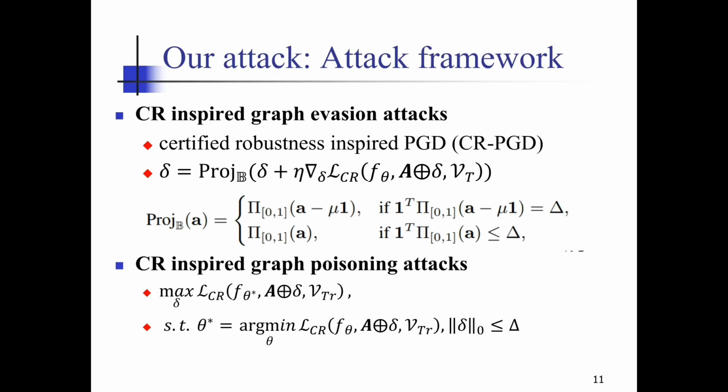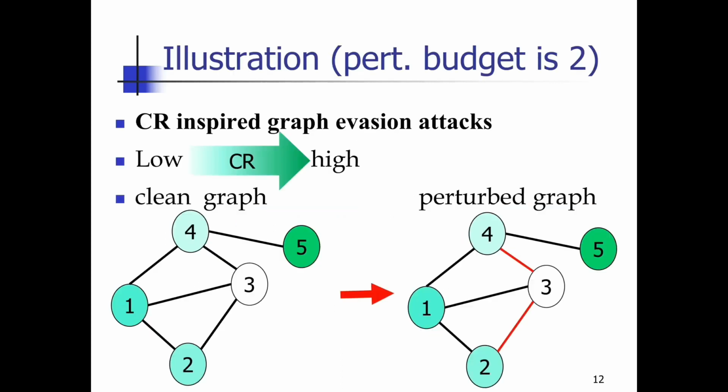With the certified perturbation size inspired loss, we can incorporate it into the existing attack methods, that is, directly optimize our designed loss. For example, combining PGD in graph evasion attack, we can obtain certified robustness inspired PGD.